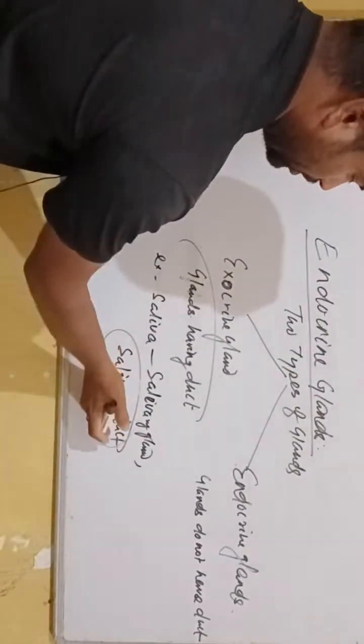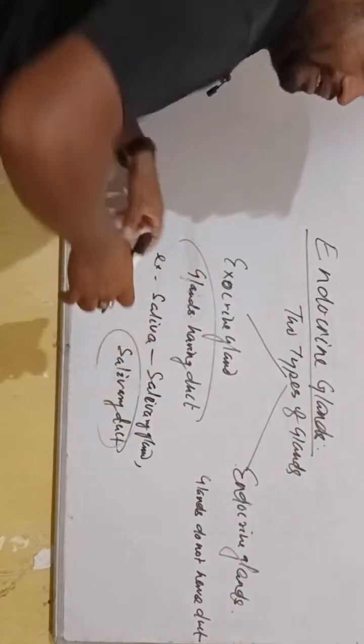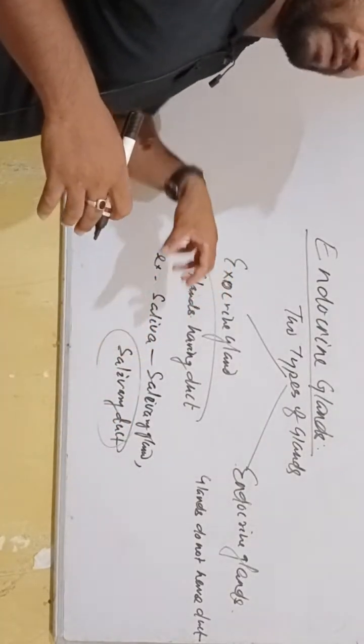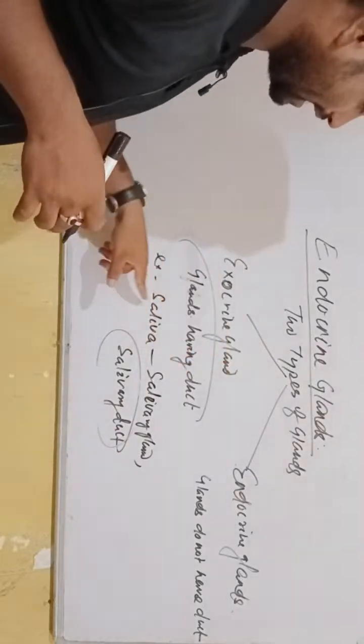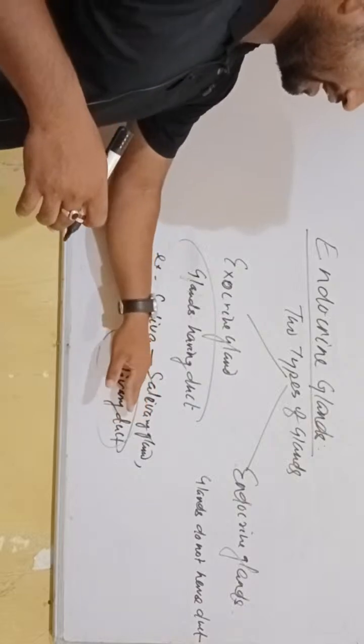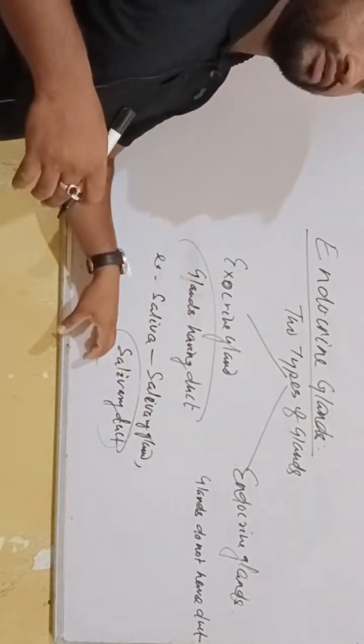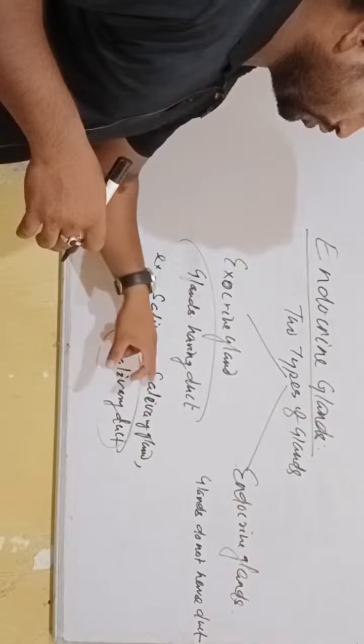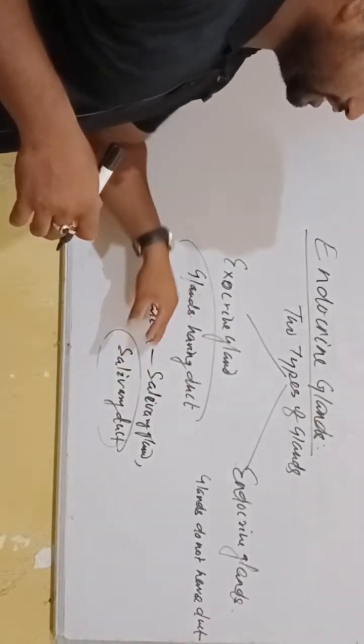The salivary duct is a pipe-like structure. The salivary gland has its own duct where saliva is poured.